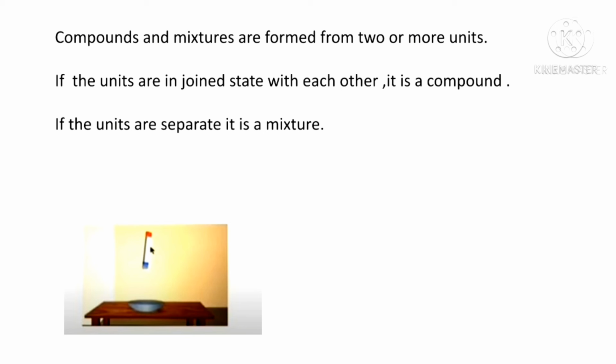When we mix iron filings and sulfur and bring a magnet close to the mixture, we will see that the iron filings get attracted towards the magnet. So even if iron and sulfur are mixed together, the iron filings get attracted towards the magnet, but the sulfur will not get attracted. So this shows that the properties of iron and sulfur are retained in the mixture. So this is a mixture of iron and sulfur.